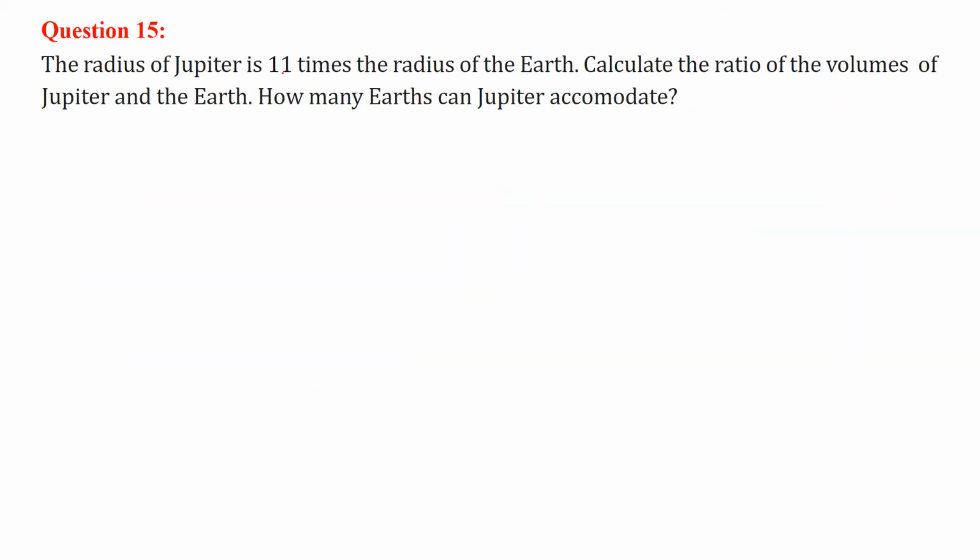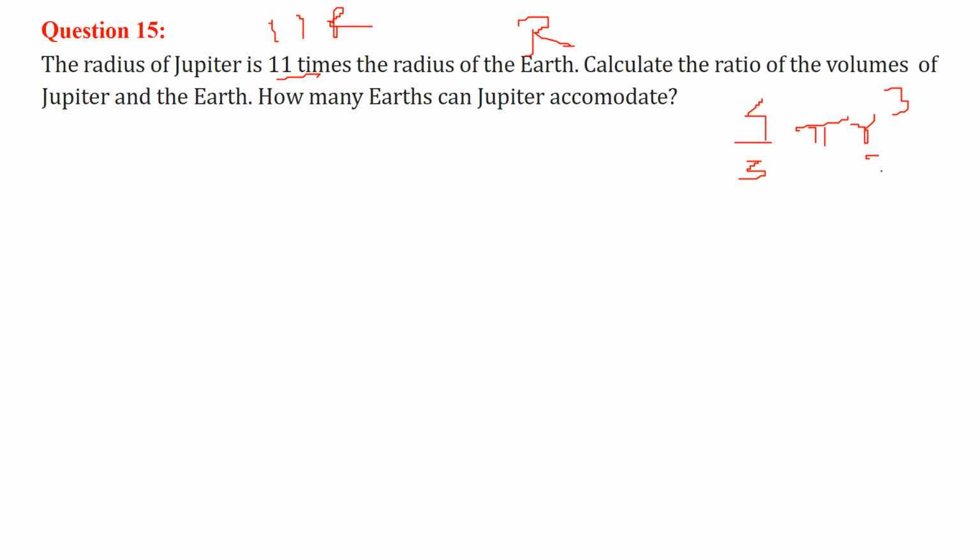The radius of Jupiter is 11 times the radius of the Earth. Calculate the ratio of the volume of Jupiter and Earth. How many Earths can Jupiter accommodate? Now the volume is 4/3 πr³. It is given that the radius of Jupiter is 11 times the radius of Earth. So if the radius of Earth is r, we can take the radius of Jupiter as 11r. So in the place of r for the Earth we use r, and for Jupiter we take 11r.